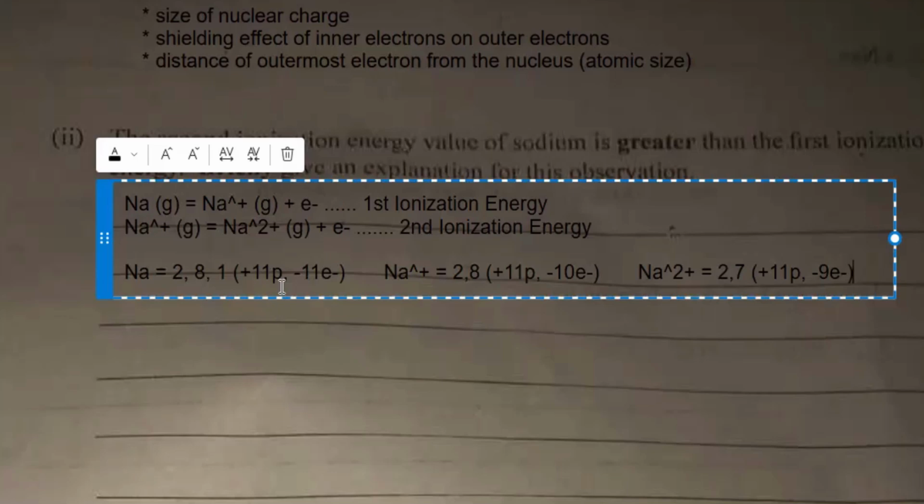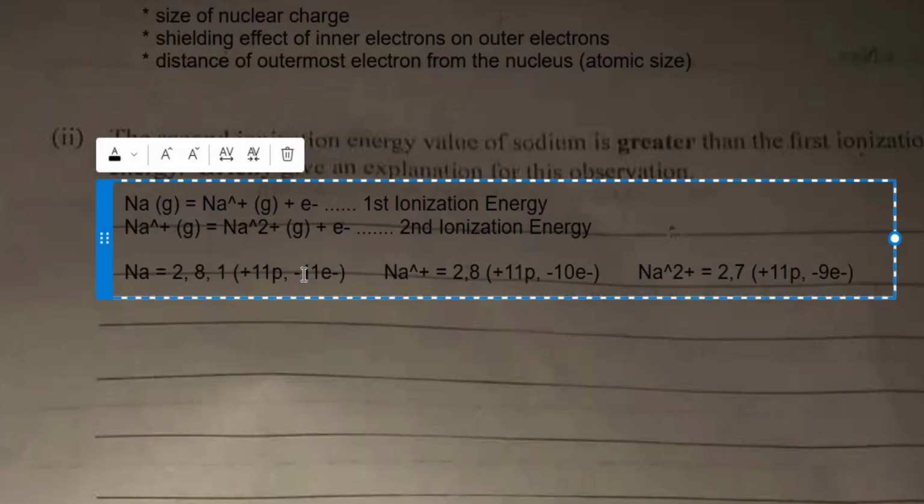Now let's take this plus 11, this nuclear charge, to be a magnet, or the strength of a magnet, attracting 11 electrons; plus 11 attracting 10 electrons, and plus 11 attracting 9 electrons. Based on this level of attraction between the positive nucleus and the negatively charged electrons, you now want to remove an electron, which means you need to overcome that force of attraction, is it not? Between the positively charged nucleus and the negative electrons.